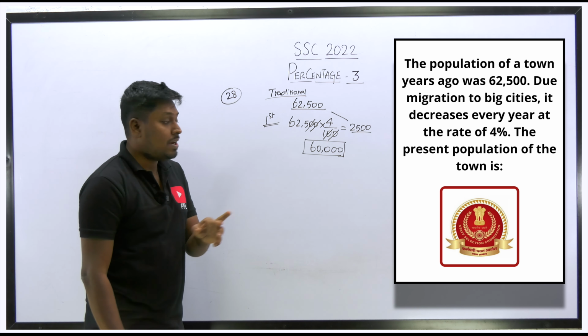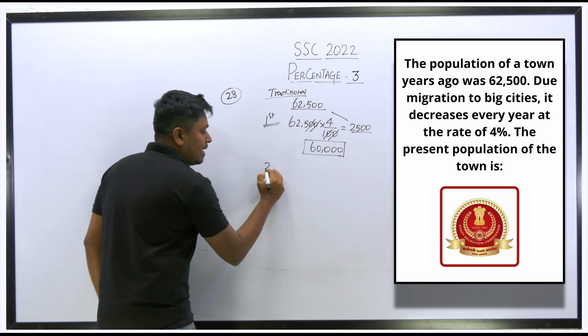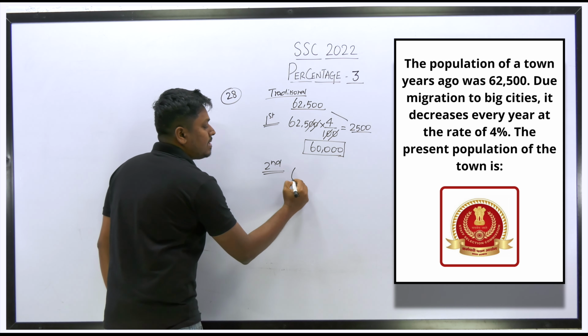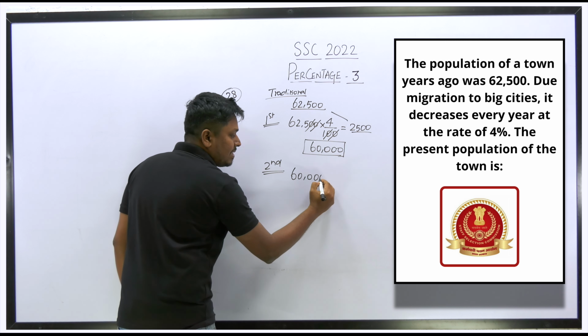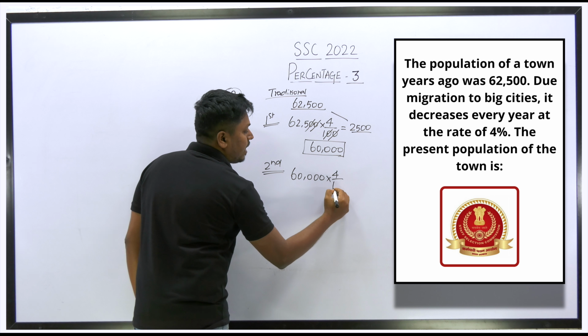So our target is to find what is the present population of the town after 2 years, right? So second year, let me find for the second year. Previous year, what is the population here? 60,000. So out of this 60,000, how much population is getting decreased? 4 percentage. That is 4 by 100.